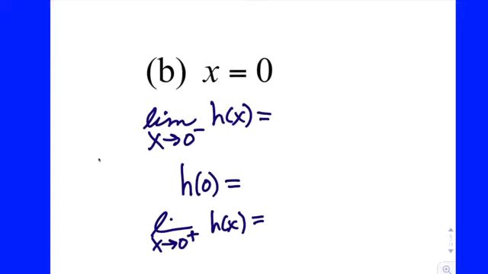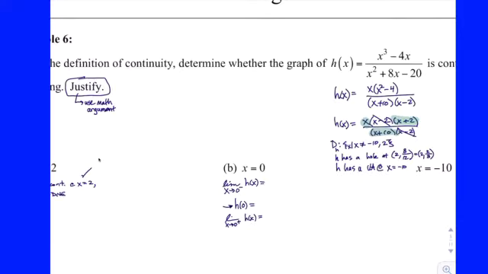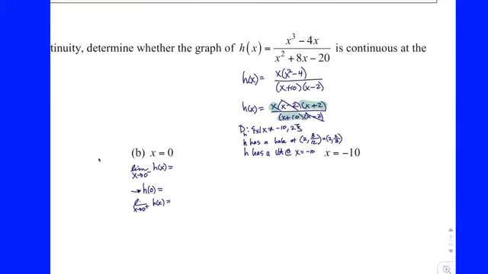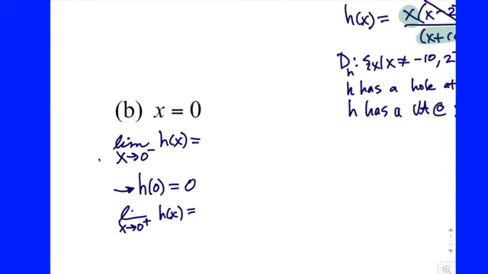Well, how are we going to find each of those if we don't know what the graph looks like? We can find h of 0 pretty easily, right, just by plugging in. So each of these factored versions versus the original expanded, they serve a purpose. The top one's probably easier for direct substitution when you plug in a 0. Because if you plug it in the top, you get 0, and the bottom you get negative 20. What's 0 divided by negative 20? 0, right? So I know h of 0 is equal to 0. How am I going to figure out the limits?